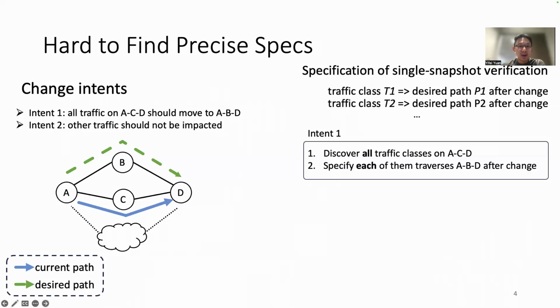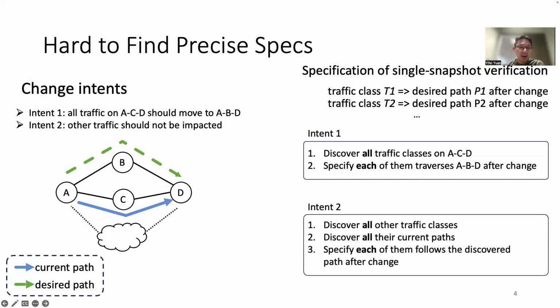For example, to specify the first intent, we have to discover all traffic classes on the path A, C, D, and then specify that each of them traverses A, B, D after the change. Specifying the second intent is even harder. In addition to discovering all other traffic classes, we have to discover all their current paths and specify that each of the traffic classes still follows the discovered current path after the change.